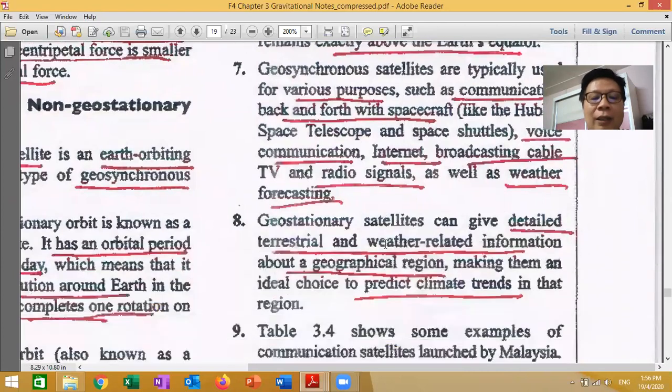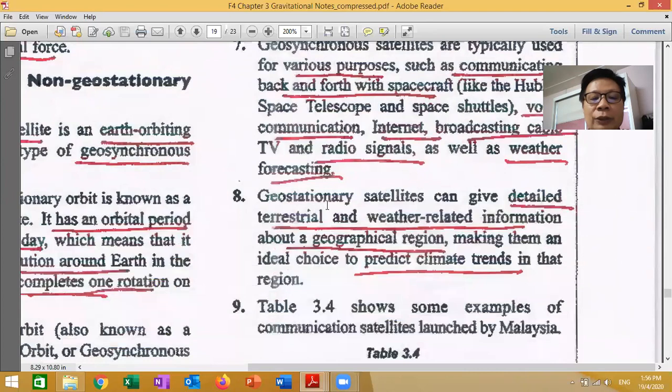Understand? Okay, number 8. Geostationary satellite can give detailed terrestrial and weather-related information about the geographical region, making them an ideal choice to predict climate trends in the region.